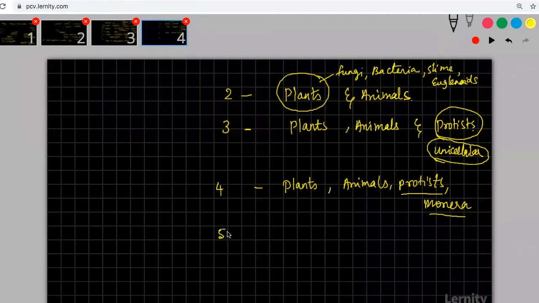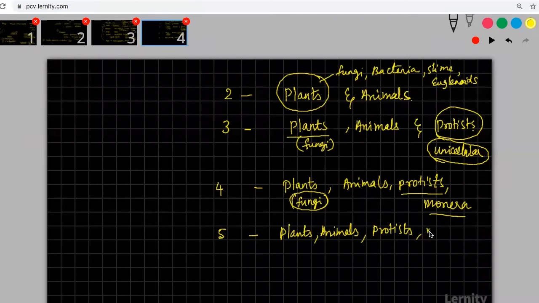And then the fifth one is when fungi was isolated. In the earlier cases, fungi was also included here. Later they separated fungi entirely outside, and it became plants, animals, protist, monera, and finally fungi came into the picture.